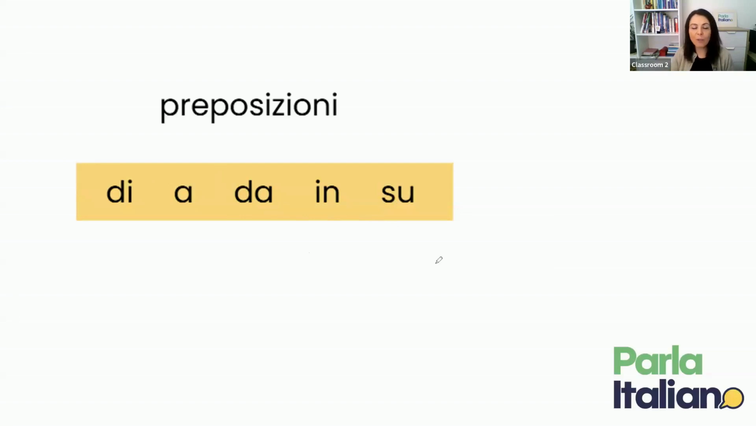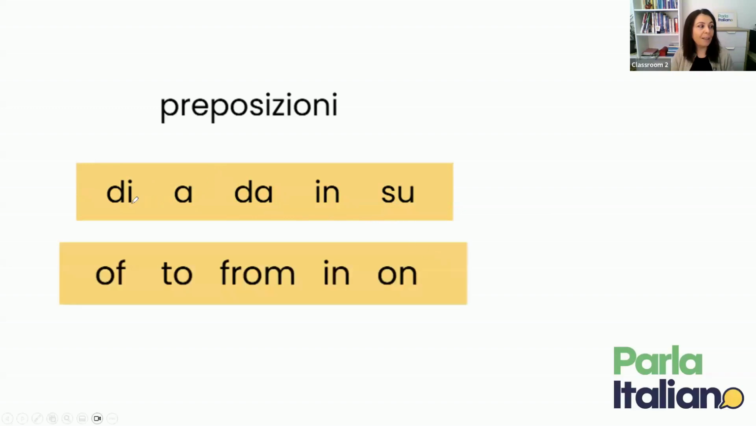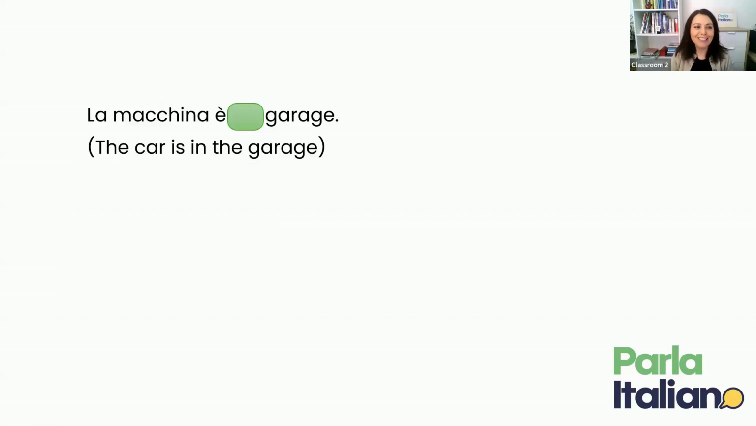And of course, what do they mean in English? Di means of, a means to, da means from, in is in, and su is on, as in on the table, for example. Okay, so these are the main meanings, but remember that prepositions have more than one meaning. Let's have a look at this example.